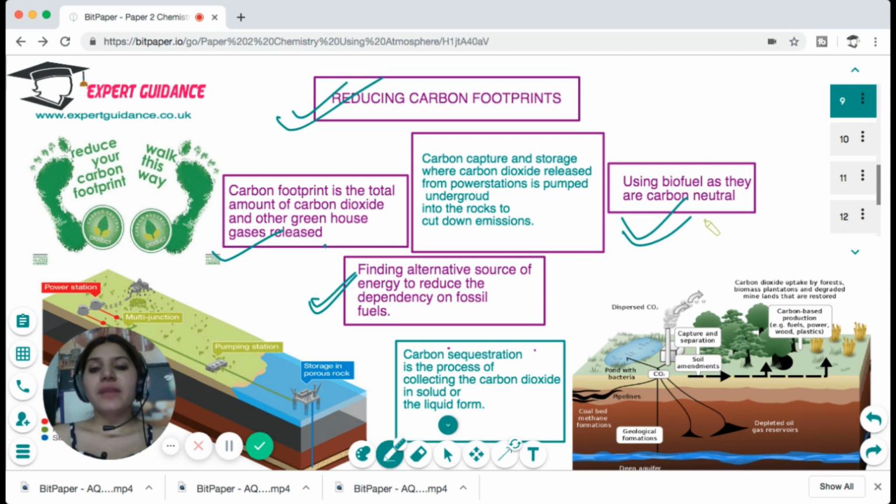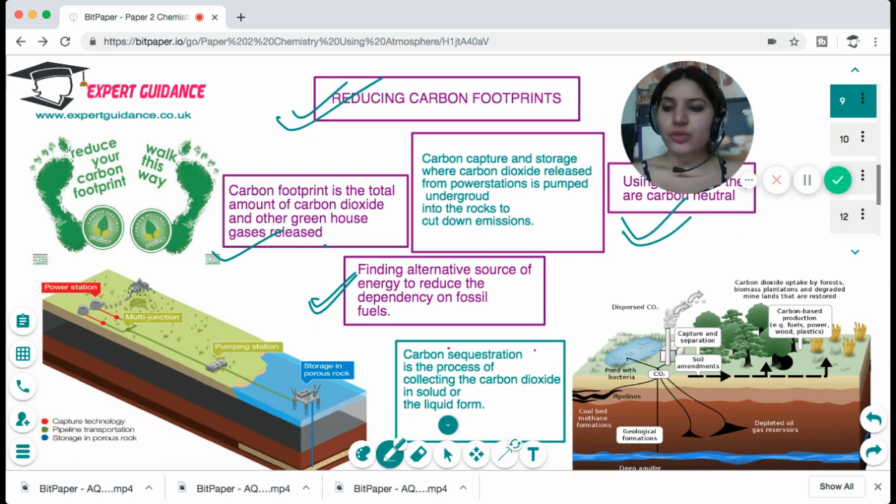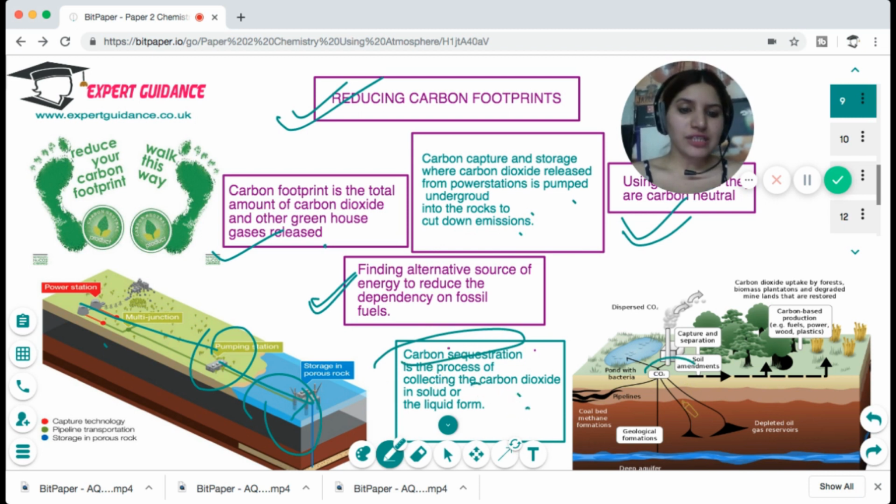Or the very important and very hot thing now is carbon capture and storage. So what do we do in a power station? When the carbon dioxide is released, we pump it underground into the rocks. So carbon capture and storage is where carbon dioxide released from a power station is pumped underground into the rocks to cut down the emission. Or there's carbon sequestration, which is the process of collecting carbon dioxide in solid and liquid forms. You can see in this diagram, rather than getting dispersed, the carbon dioxide is deposited into the rocks or pumped into the oceans.